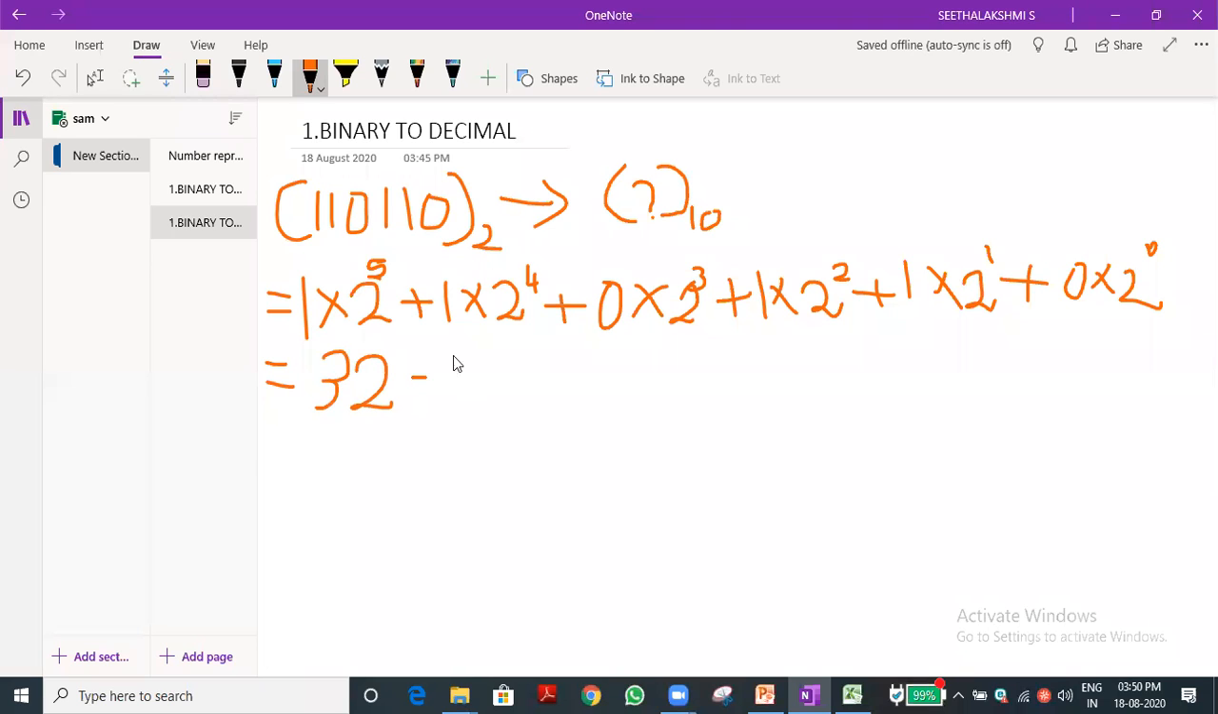Okay. Now plus 1 into 2 power 4. What is 2 power 4? 2 2s are 4, 4 2s are 8, 16. So 16 into 1 is 16. Plus 0 into 2 power 3, we need not multiply it because 8 into 0 is 0 only, so directly we can put 0. Then 1 into 2 power 2: 2 square is 4, so 4 into 1 is 4. Then plus 2 power 1 is 2, so 2 into 1 is 2.